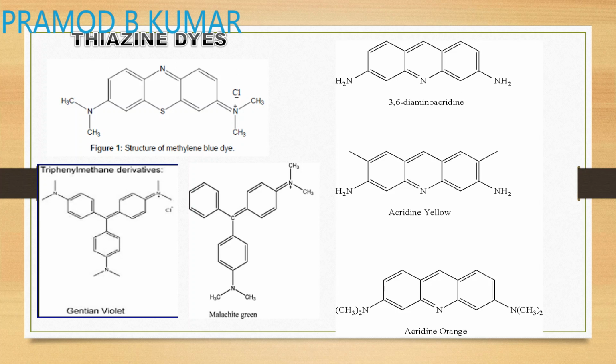These are the structures of your various dyes: malachite green, gentian violet, acridine orange, acridine yellow. These are some of the dyes used as topical anti-infective agents.